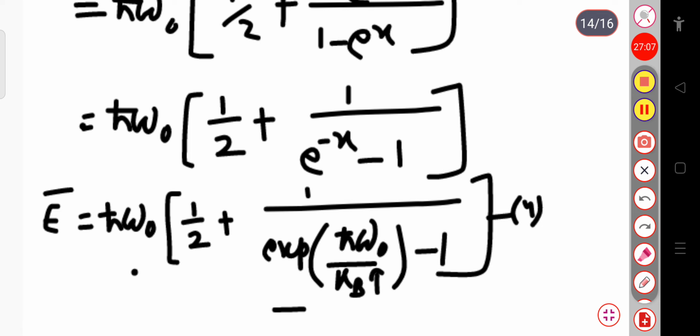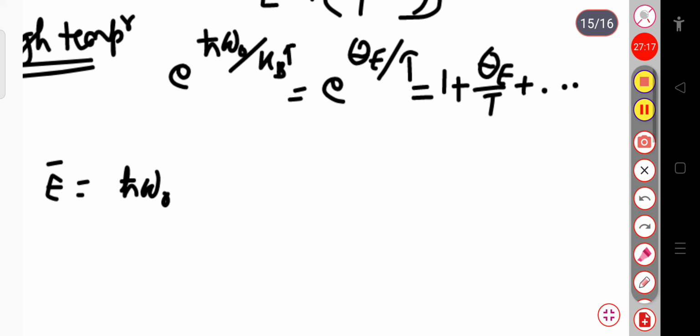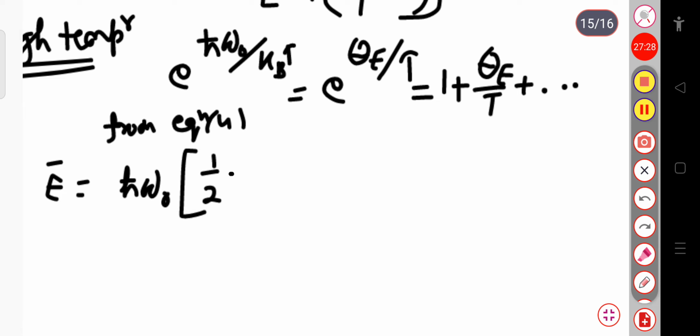Again this exponential θ/T can be expanded as 1 plus θ/T plus so on. So in this case, at high temperature, let me write it here from equation 4. You can check, from equation 4 we can write the average energy will be equal to ħω₀ into 1/2 plus 1 by, this will be like 1 minus 1 and so on. So that will be θ_E divided by T.